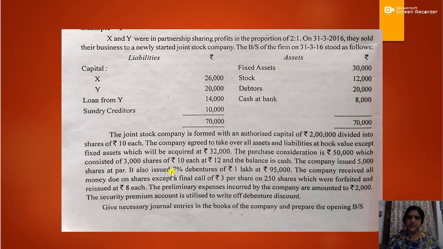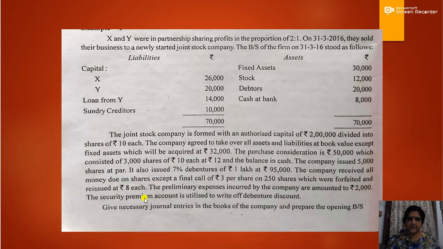It also issued 7% debentures of rupees 1 lakh at rupees 95,000. The company received all money due on shares except a final call of rupees 3 per share on 250 shares, which were forfeited and reissued at rupees 8 each. The preliminary expenses incurred by the company amounted to rupees 2,000.